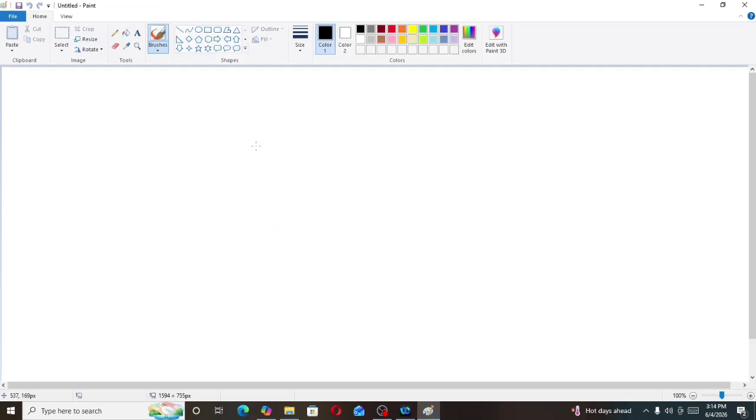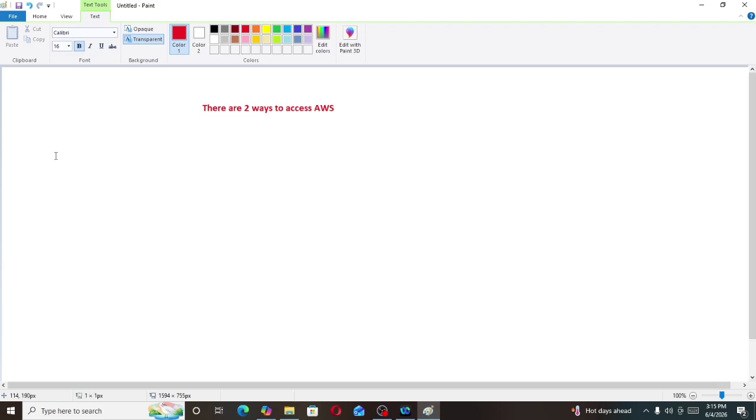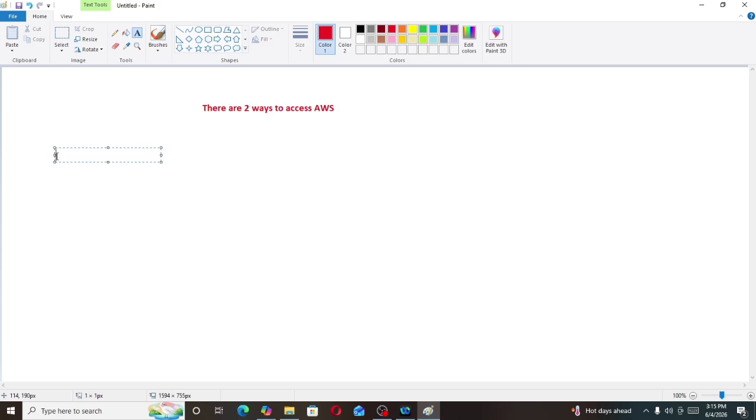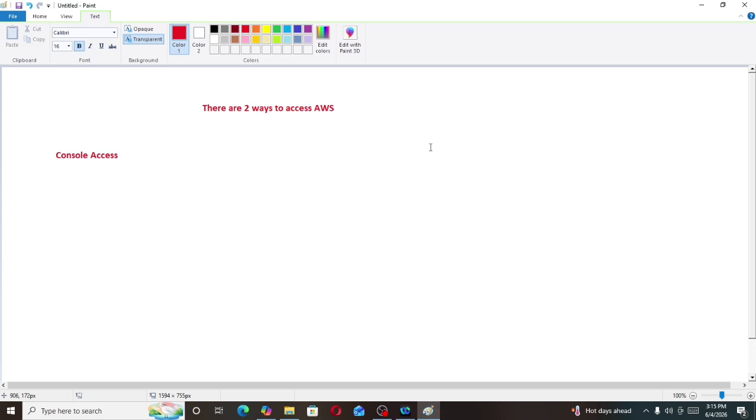Now there are two ways to access AWS. Let's discuss what those two ways are.